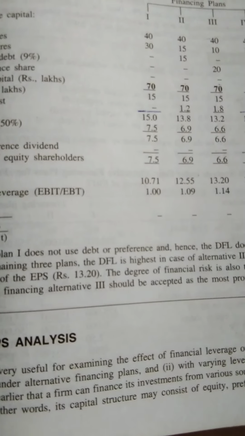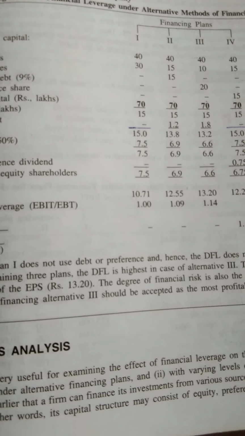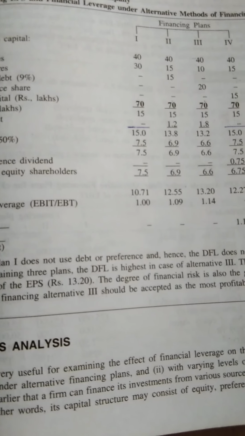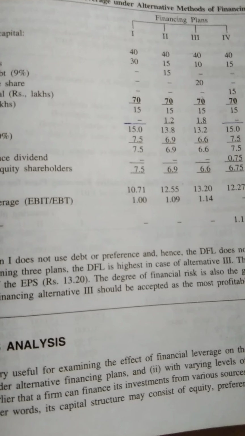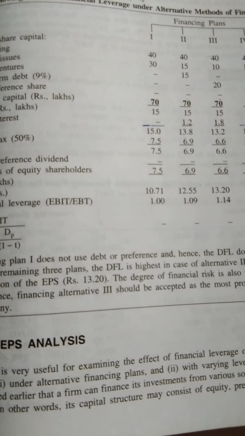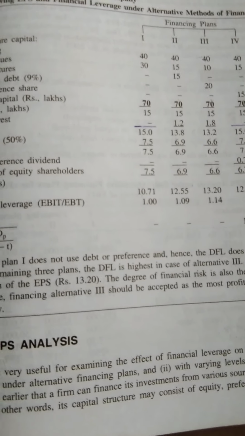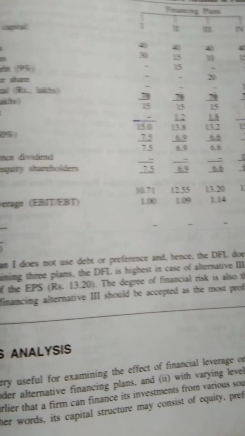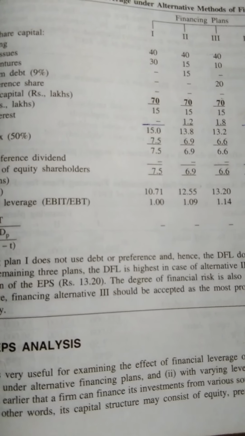Likewise in the second case, 6,90,000 will be divided by 55,000. Why? Because the existing equity issue in the second case was 40 and the new issue is 15. That means 55 lakhs, that means 55,000 shares. That's why it should be divided by 55,000. We arrive at 12.55.